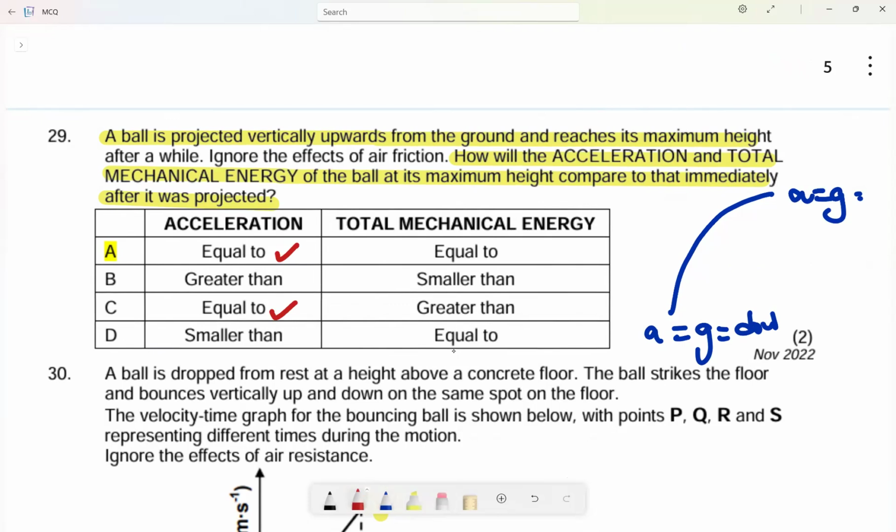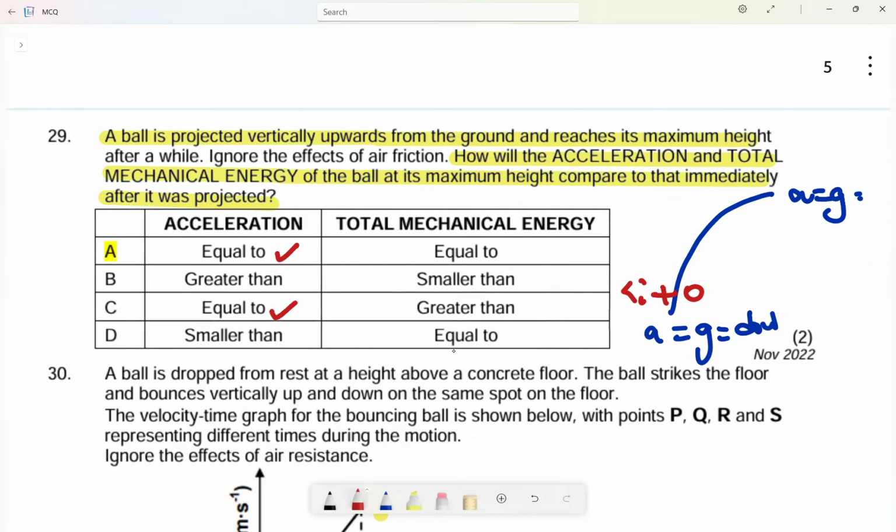Okay. Now, mechanical energy. What is happening to mechanical energy? Mechanical energy is conserved. Why? Because this is an isolated system. Remember why? Here at the bottom, we have half mv squared, kinetic energy initially, because now it is given an initial velocity, it is projected. But now, can you see the height? mgh is 0 here, because there is no height. It is at height 0.